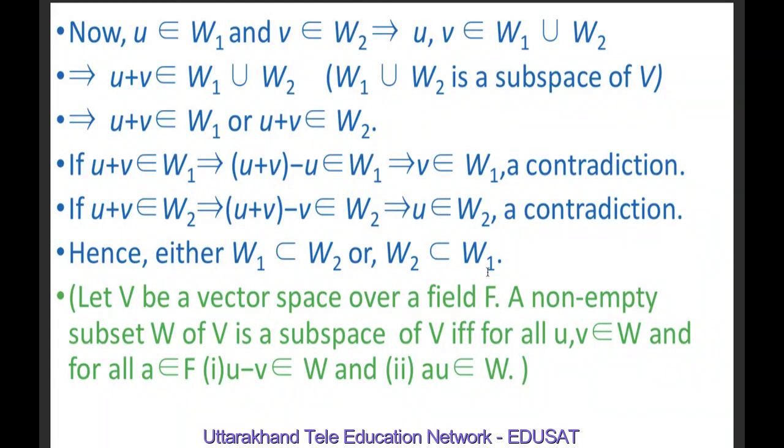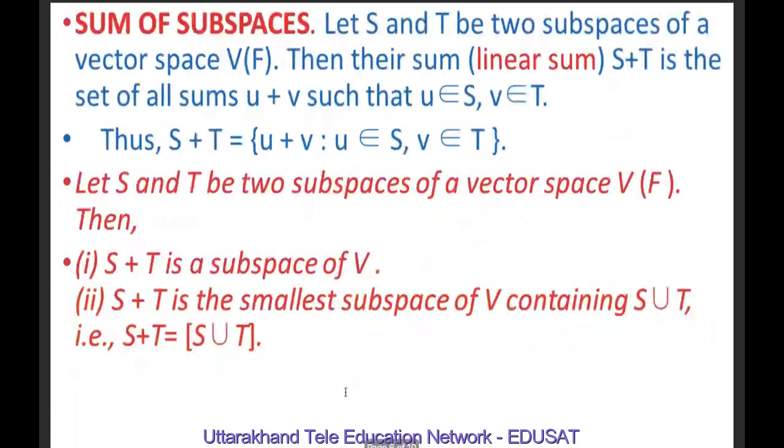Here we have used the result that if V is a vector space over field F, then a non-empty subset W of V is a subspace of V if and only if for all U, V belonging to W and for all A belonging to F, U minus V belongs to W and AU belongs to W.